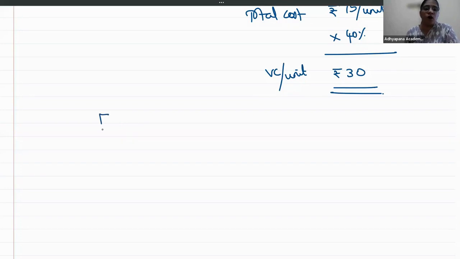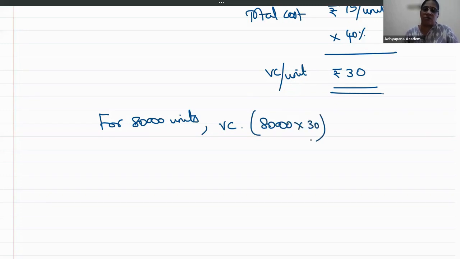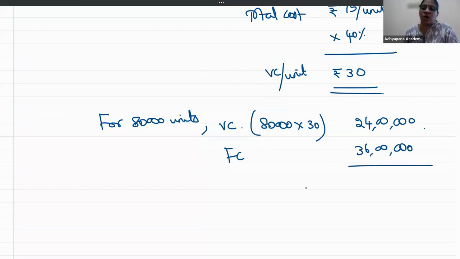Okay. So for 80,000 units, how much is my variable cost? 80,000 into 30, 24 lakhs. This is variable cost. How much is fixed cost? Fixed cost is given as 36 lakhs, which means how much is your total cost? Total cost is 60 lakhs.